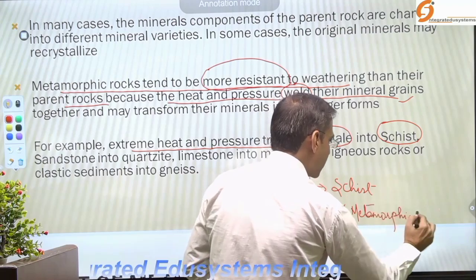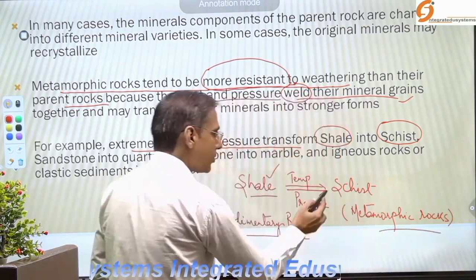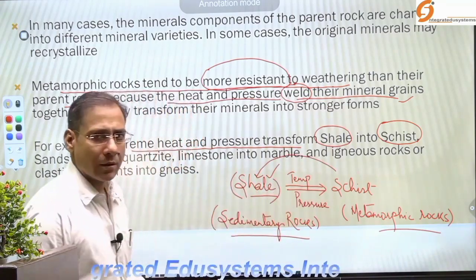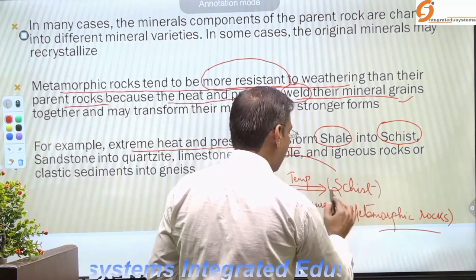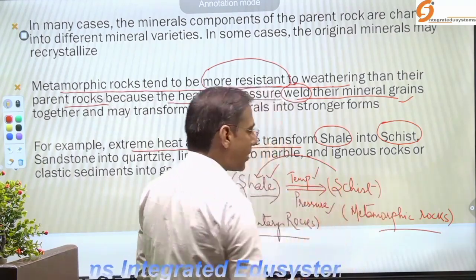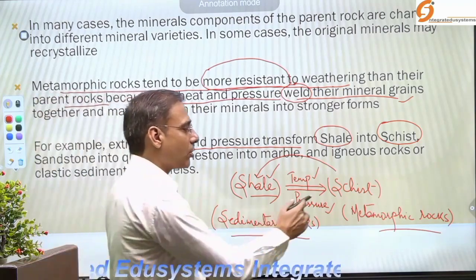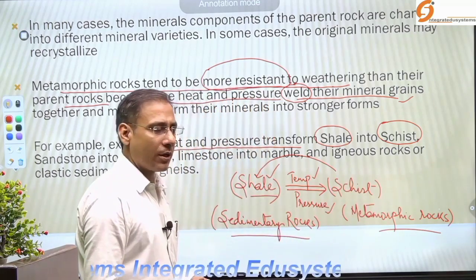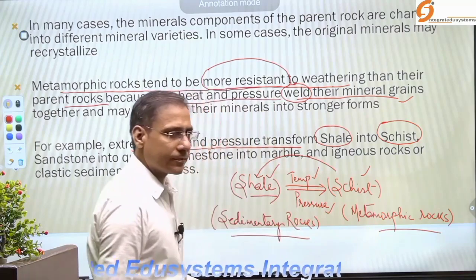How are these rocks formed? These rocks are formed from their parent rocks. What is the parent rock here? Shell. This shell converted into schist when intense temperature and pressure were applied. What happened? The molecular rearrangement, their minerals welded. Okay, so this rock is hard.